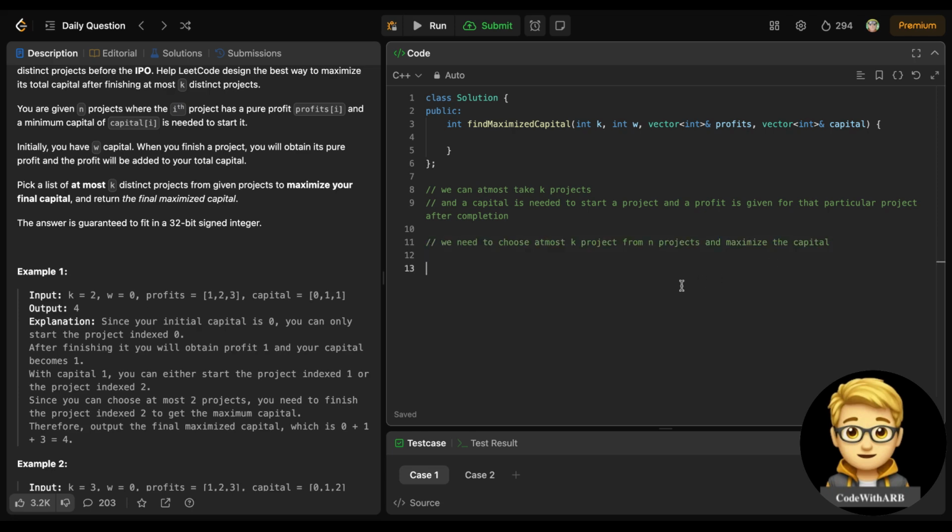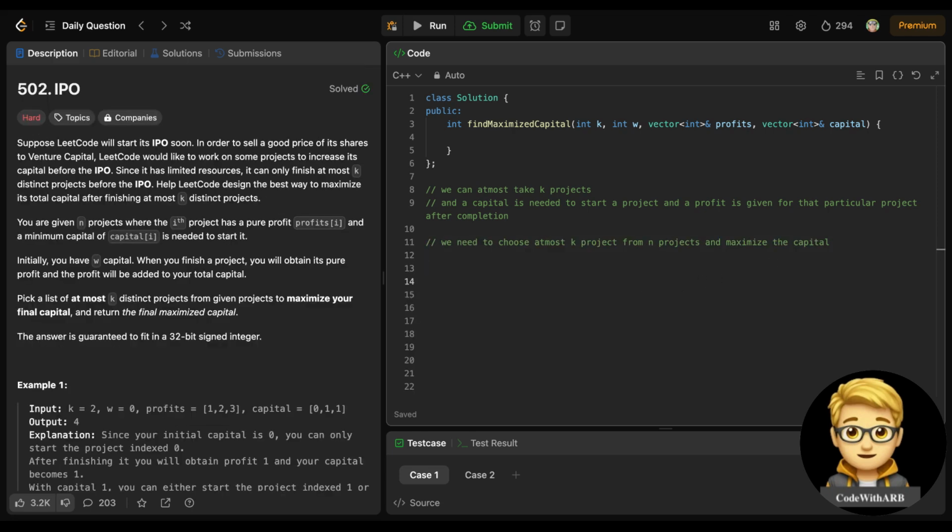Okay, right? So the one thing which came to my mind is that I will choose a particular project and check whether this capital is less than my w. So what deduction can you make?